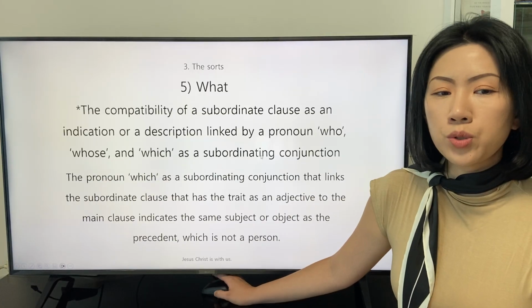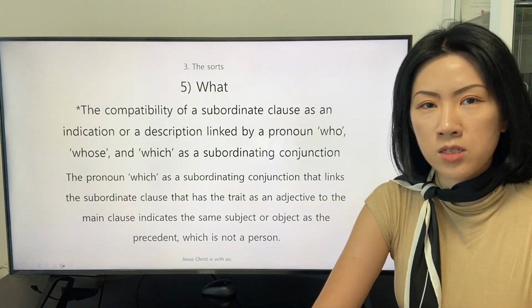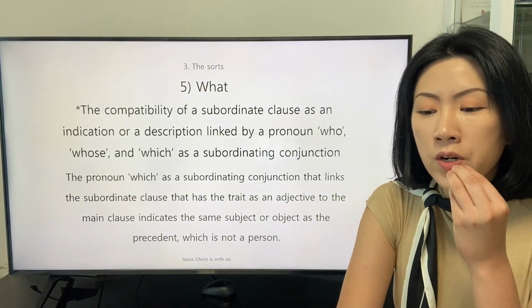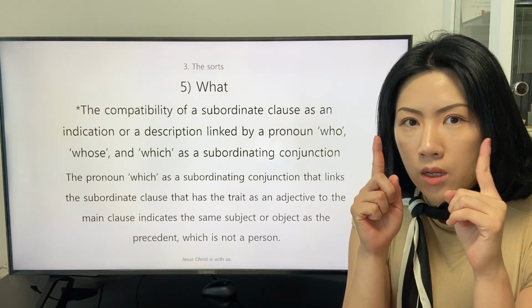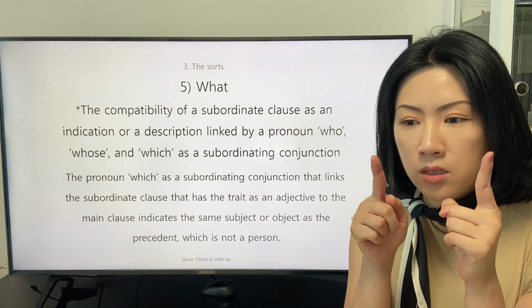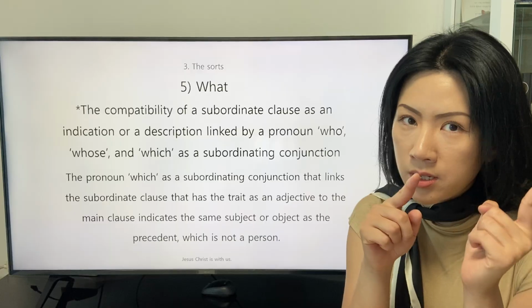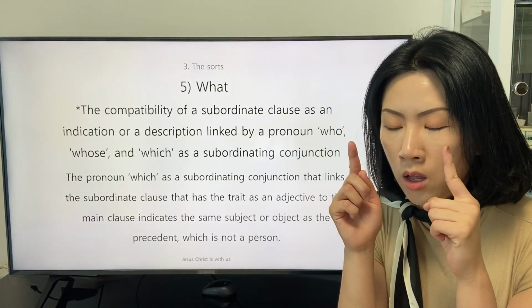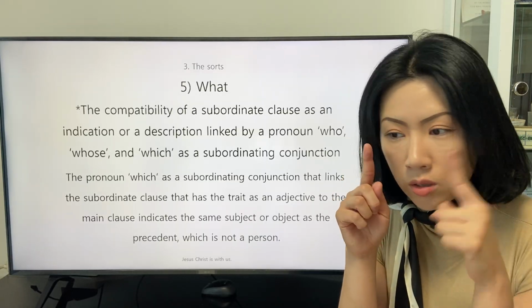This can be understood as the specialization. The speaker indicates the precedent, that is a person, with a subordinating conjunction, who.